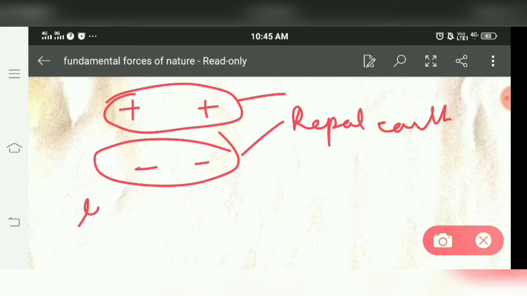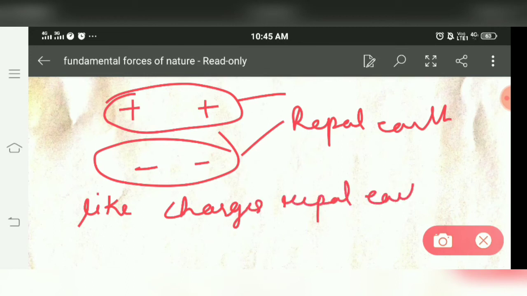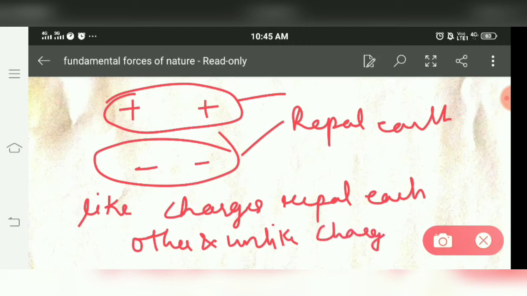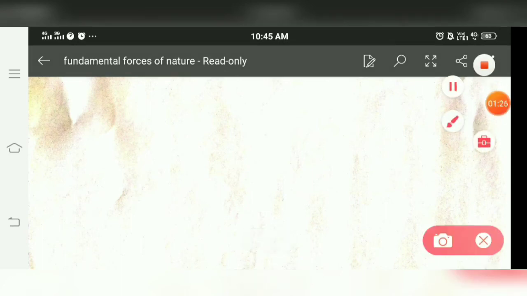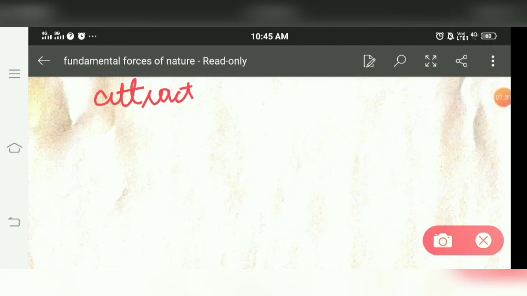So in short we can say that like charges repel each other, and unlike charges attract each other.